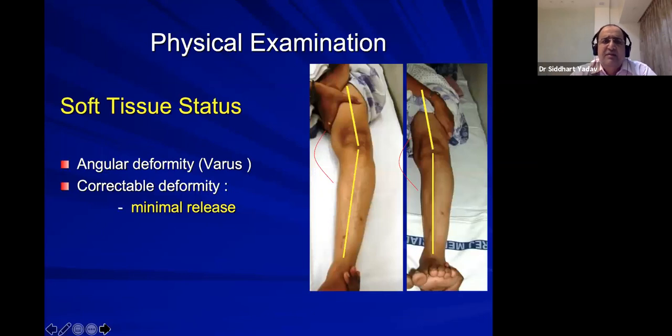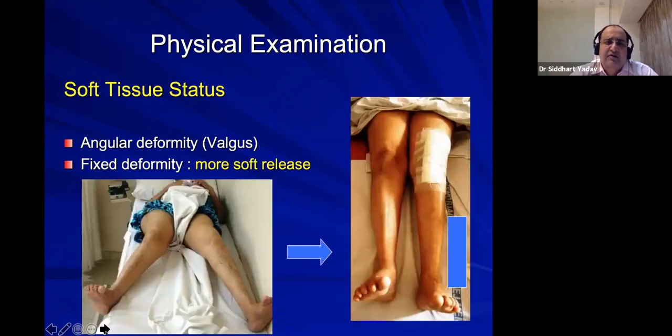Also in physical examination, we should see the soft tissue status and whether the deformity is correctable, because a correctable deformity requires minimal release. Those with a fixed angular deformity require more release. So whether the deformity is correctable or not, we should see in examination.